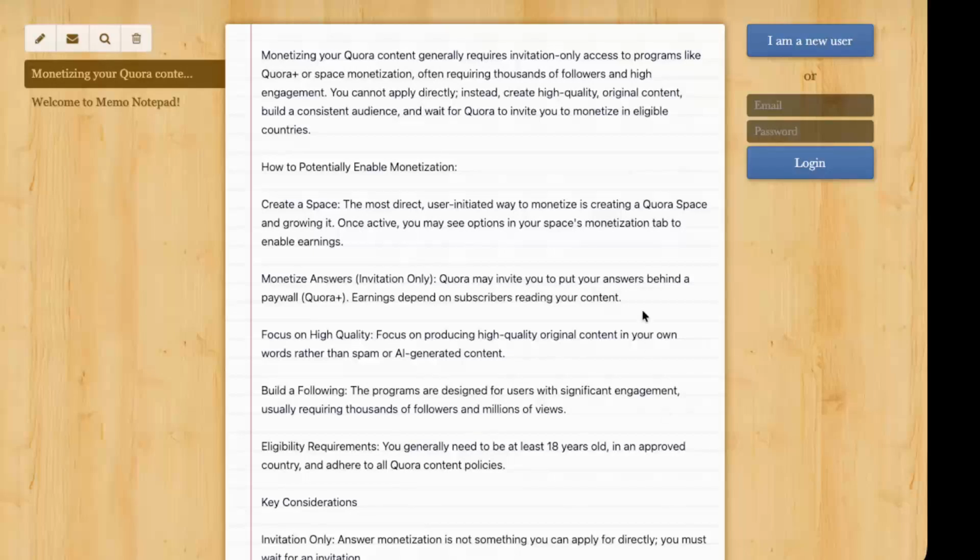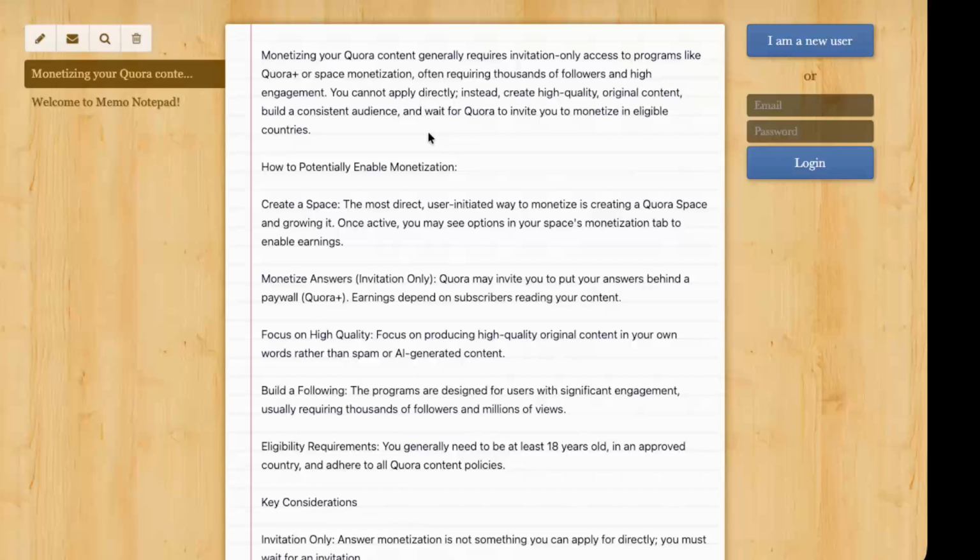In today's video, I'm going to teach you how to enable monetization in Quora. Before we dive in, it's important to understand that monetizing your content on Quora isn't something you can just switch on with a simple button. Quora's main monetization options, like Quora Plus and Space monetization, are typically invitation-only programs. That means you can't directly apply whenever you want. Instead, Quora looks at your account, your content, and your audience, and then decides whether to invite you.